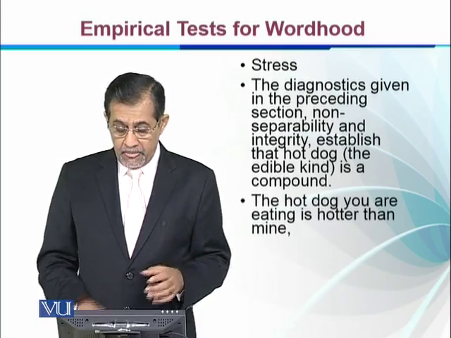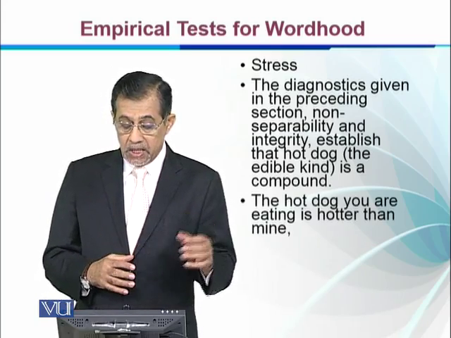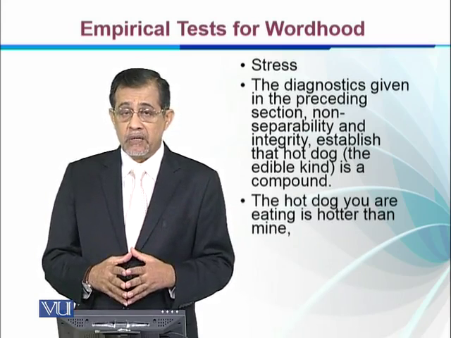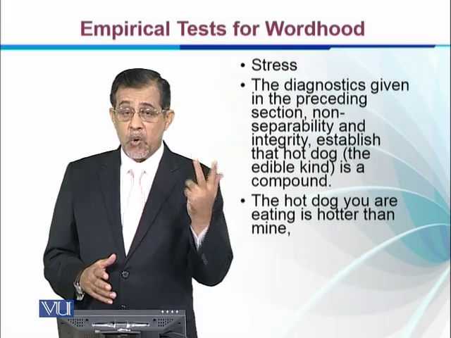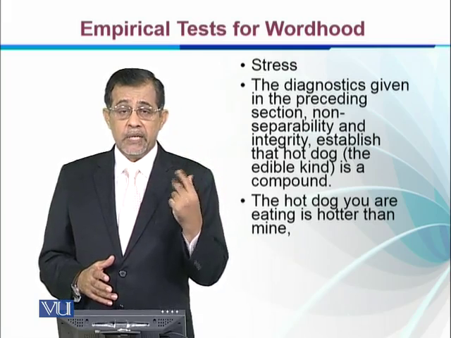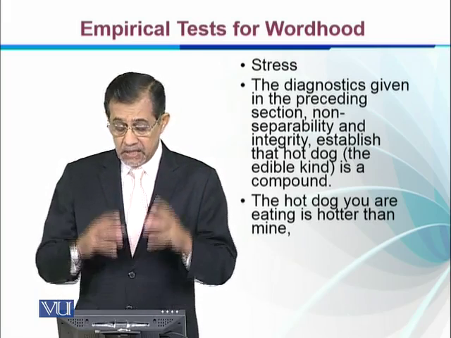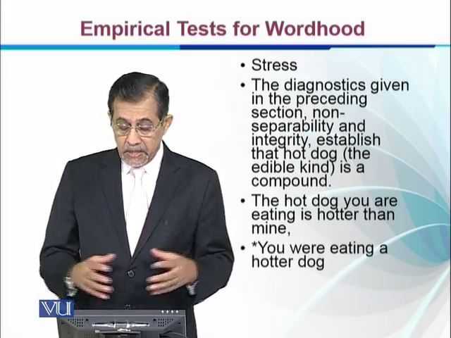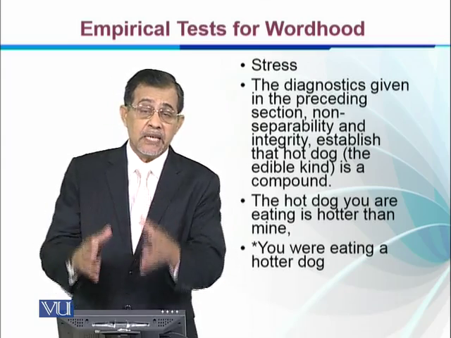For example, the hot dog you are eating is hotter than mine. This is not possible. You cannot make hotter, because hot dog is a single word. It refers to a single entity, a certain type of eatable. You are eating a hotter dog. So this again is not possible.